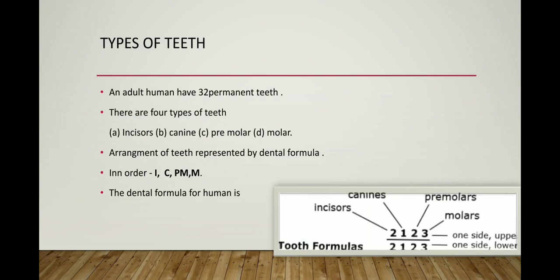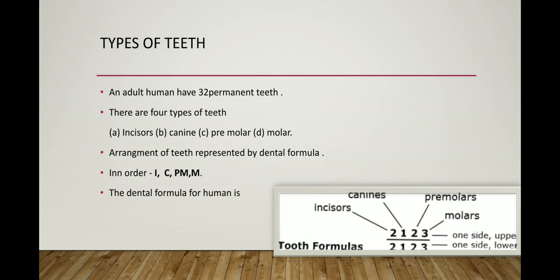Let's see some important facts about the teeth, types of teeth. An adult human being has 32 permanent teeth. Here I just told you the permanent teeth are 32 in number, and the milk teeth are 20 in number. There are four types of teeth: incisor, canine, premolar and molar.